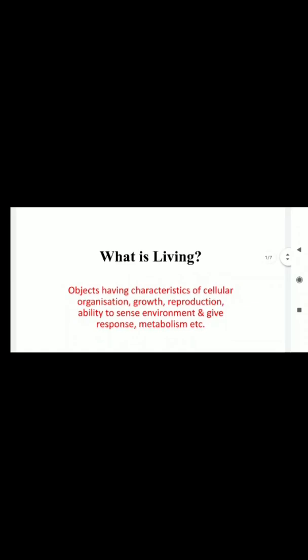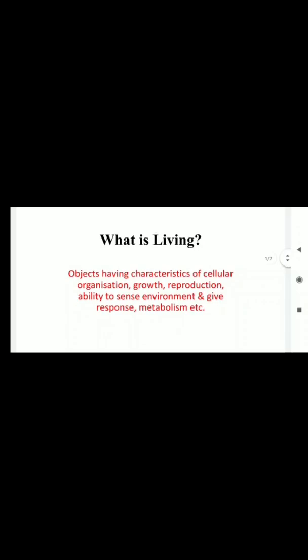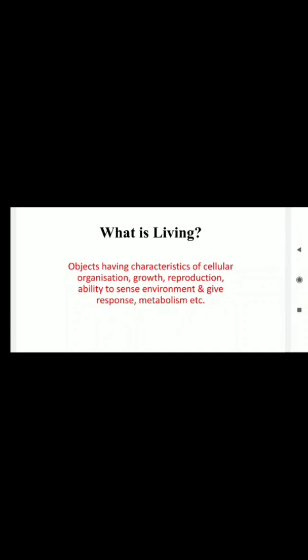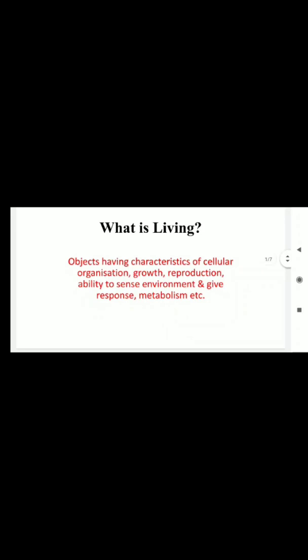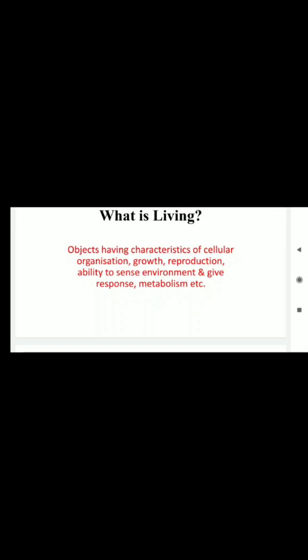The main characteristics of the living things are: cellular body organization, growth, reproduction, ability to sense the environment and give response, and metabolism. It means that all living organisms are made up of cells. Their body is made up of cells. They show proper growth. They can reproduce. They have sensation, the ability to sense the environment, and they have metabolism, like respiration, photosynthesis in plants, digestion in animals, etc.